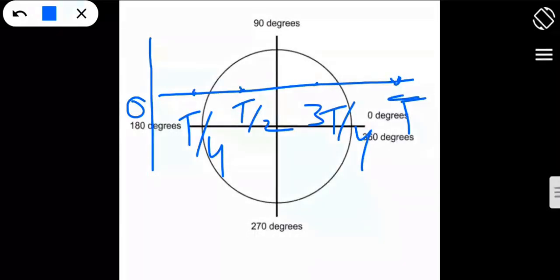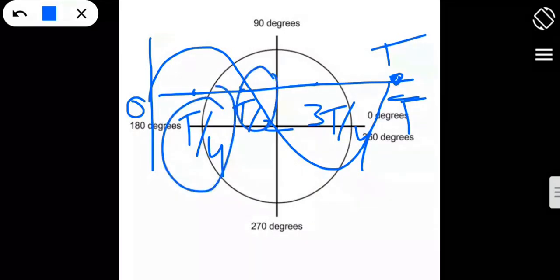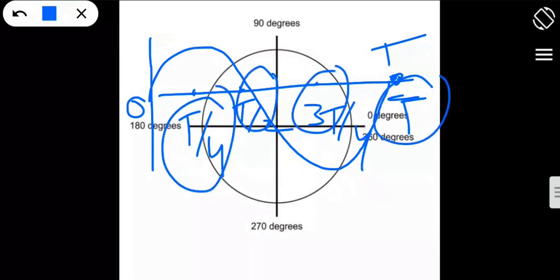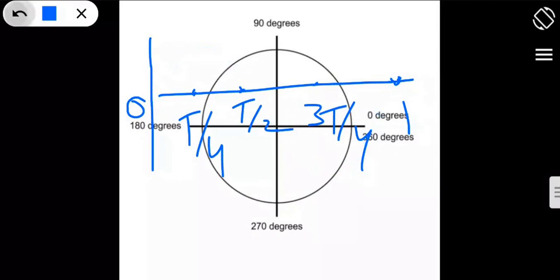So it may be represented like this: for the full time, 0, then T by 4, then T by 2, then 3T by 4, then T. So what is the full cycle of rotation? 0 to T. And what is the full phase of rotation?